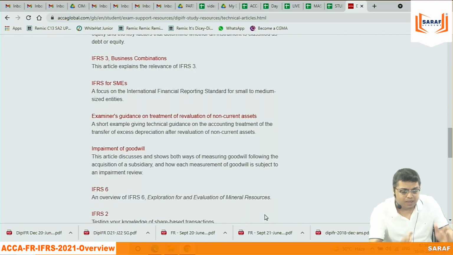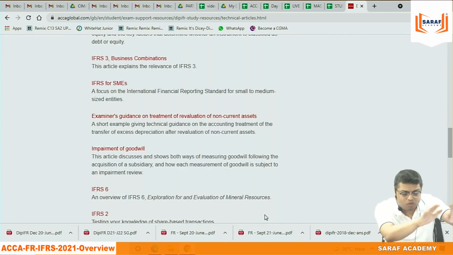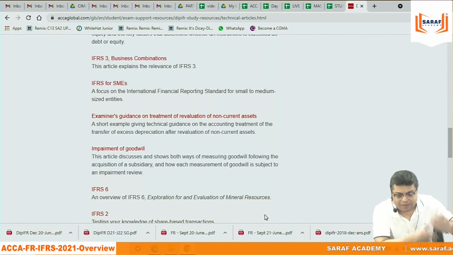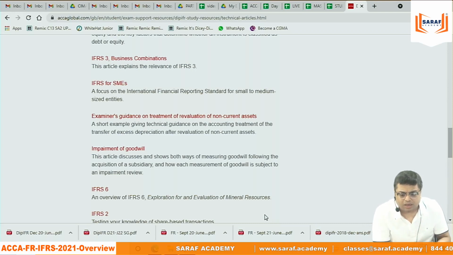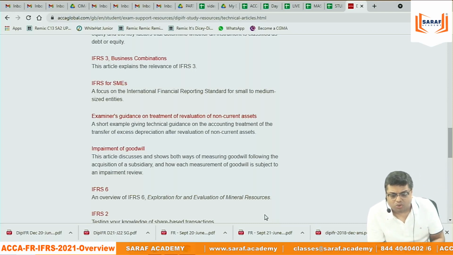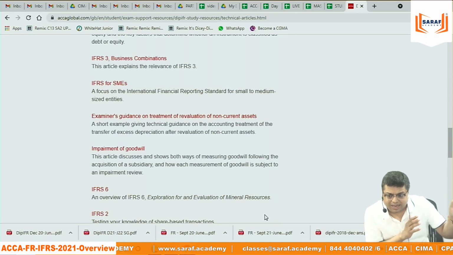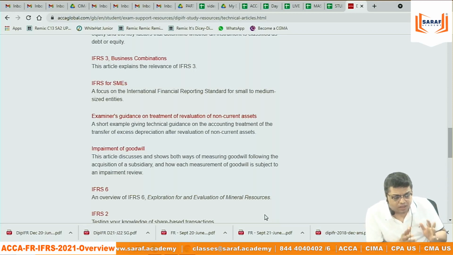So according to me, it is one of the best places where you will get all the developments happening in the accounting area, because of Corona or anything. Any new IAS, IFRS comes, you can go here. Similarly, for ACCA students also, for FR, there is a technical article portion. The student can go there.